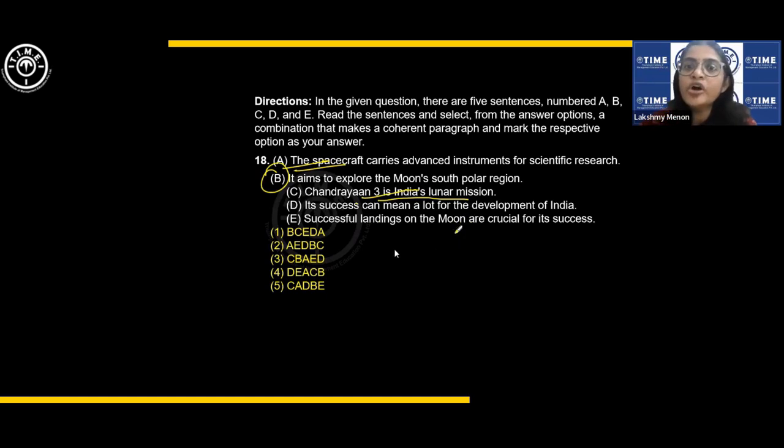Then what is its aim? Okay, what is it going to do? Okay, it is India's lunar mission, but what is it going to do? Its aim is to explore the moon's south polar region. Then, it carries advanced instruments for scientific research. So these three sentences serve as a bunch which describes the whole mission.